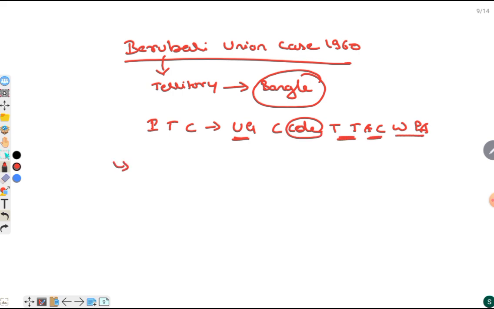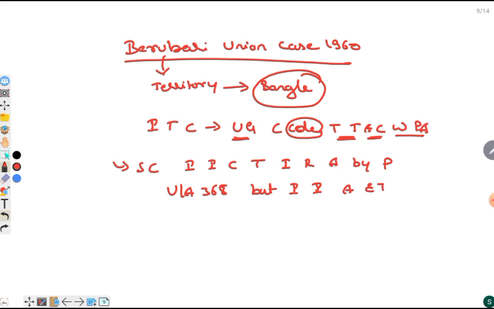Here, the Supreme Court clarified that whenever India is ceding its territory, it requires approval by Parliament under Article 368. But if India is adding external territory to India, then there is no requirement of 368.